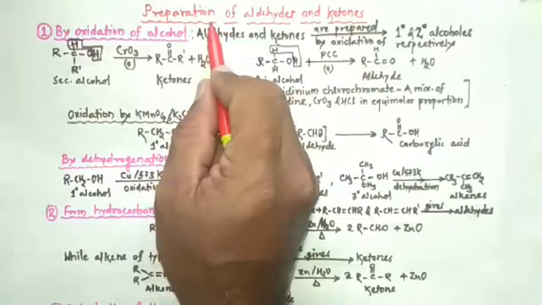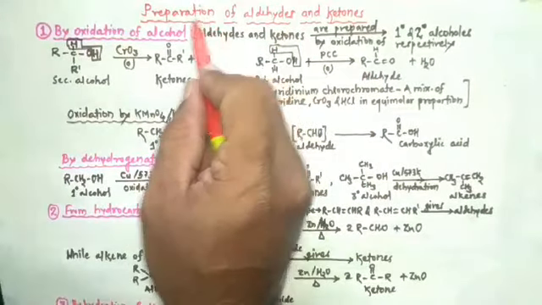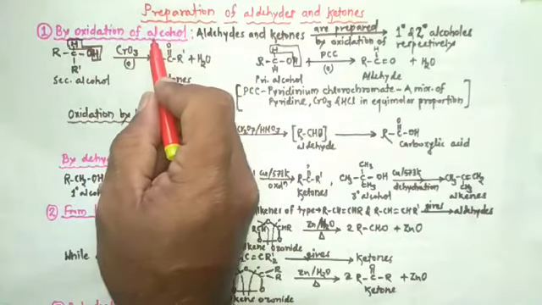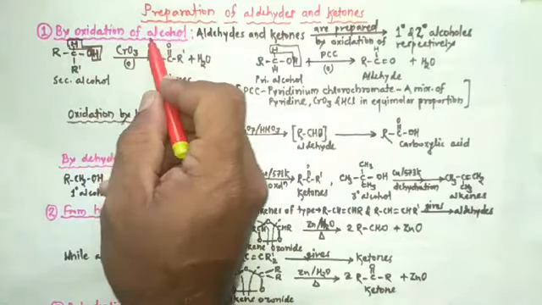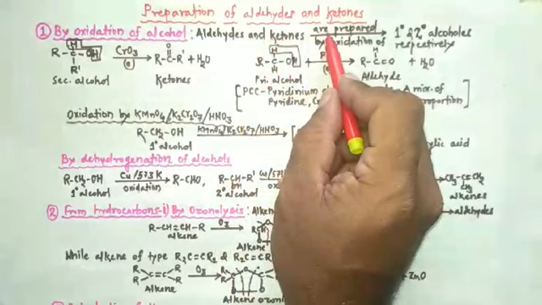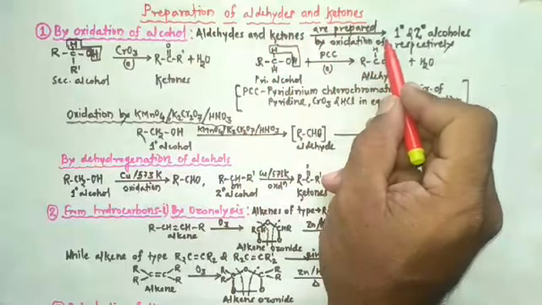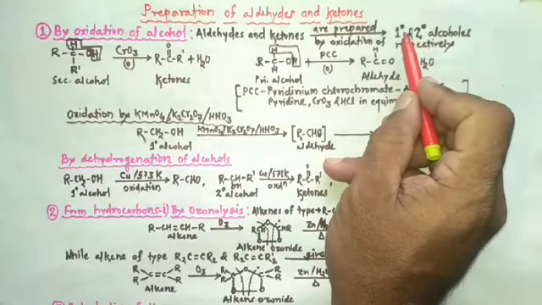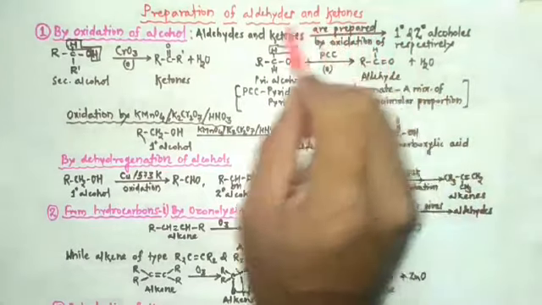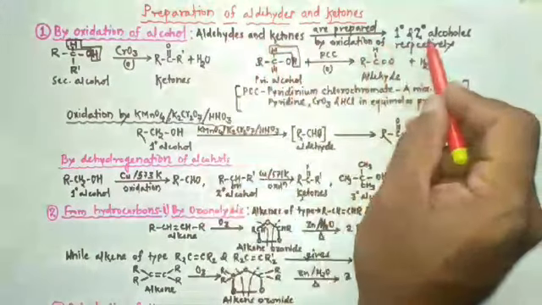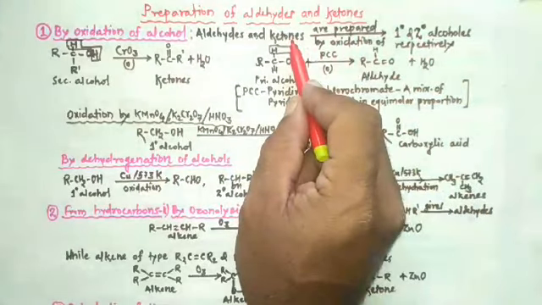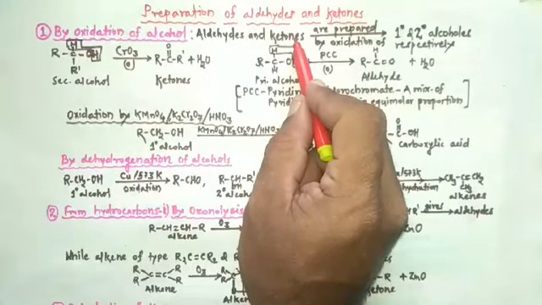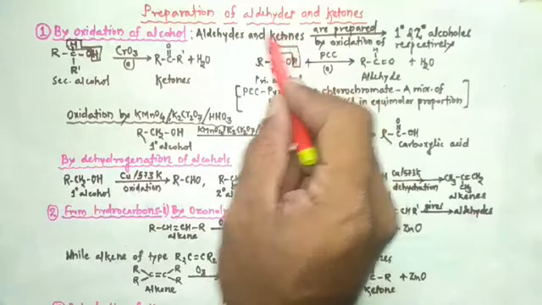So, in the preparation method, the first preparation method is by oxidation of alcohol. Aldehydes and ketones can be prepared by oxidation of primary alcohol and secondary alcohol respectively. Primary alcohol on oxidation produces aldehydes and secondary alcohol on oxidation produces ketones. So let's study first of all oxidation of secondary alcohol.